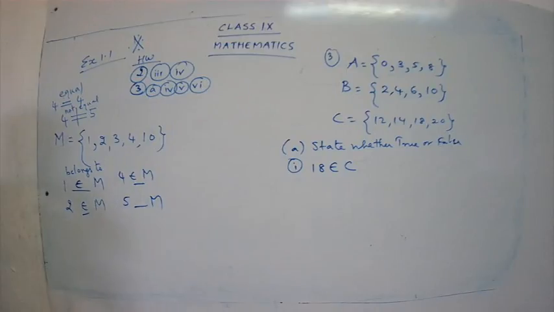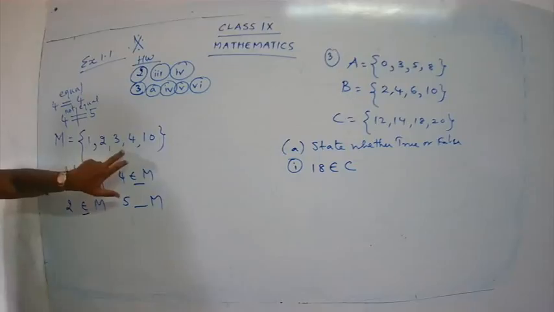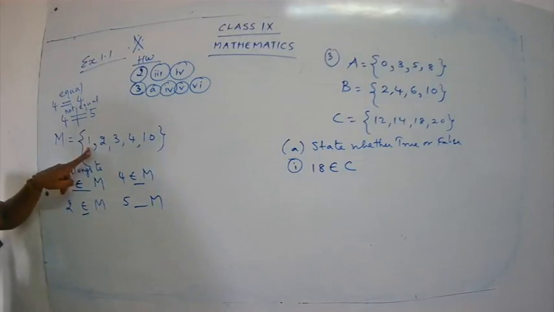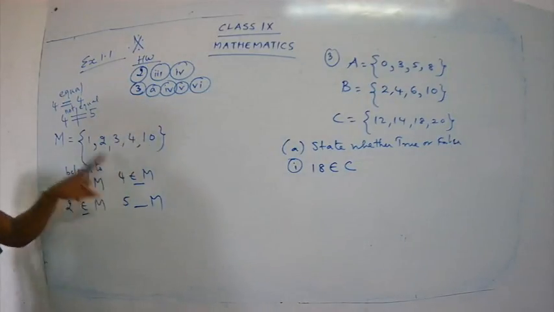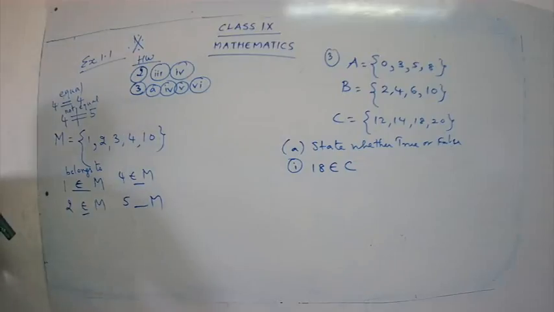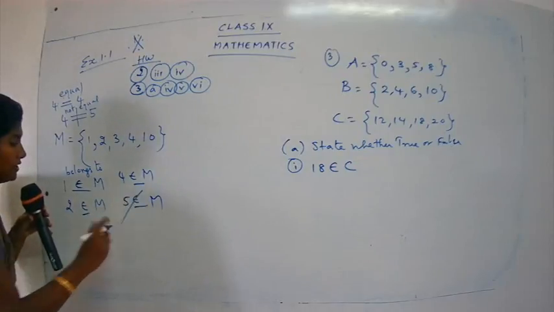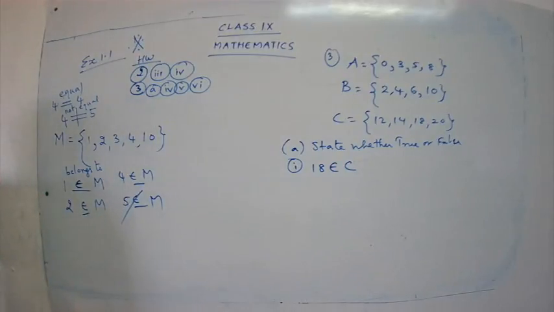Do you have a member of M as 5? No, I don't have 5 here. I have only 1, 2, 3, 4, 10, but I do not have 5. So how to write here? 5 does not belong to M.